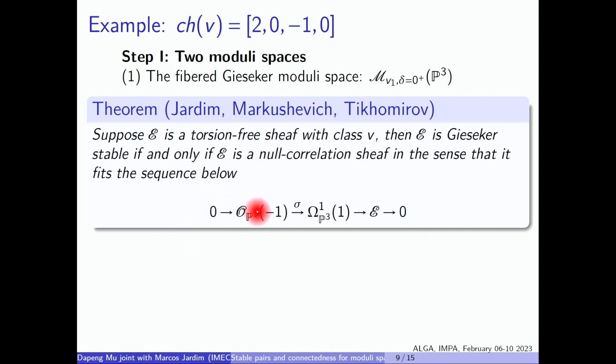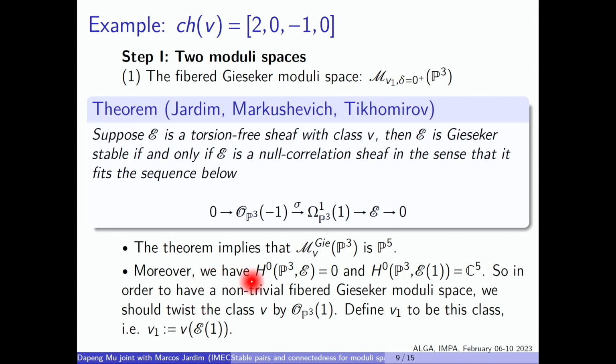Due to this theorem by these 3 people, we know a sheaf is Gieseker semi-stable with this class if and only if E satisfies this Schwarzenberger sequence. Sometimes people call those E null correlation sheaves. And then the theorem implies that the Gieseker moduli for this class is actually P5. And then since the fibered moduli is fibered over the Gieseker moduli, I will move on to compute the fiber. The fibers are basically the global sections.